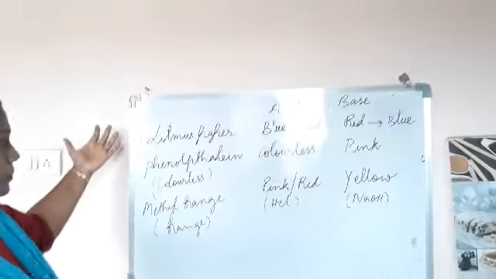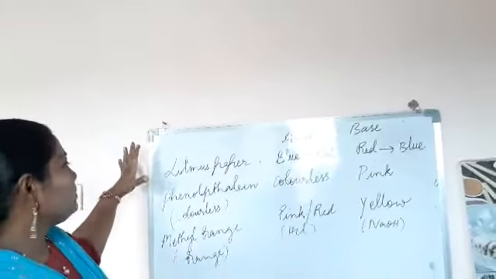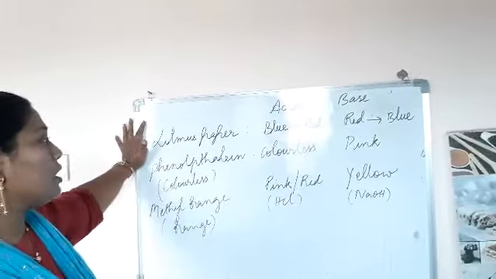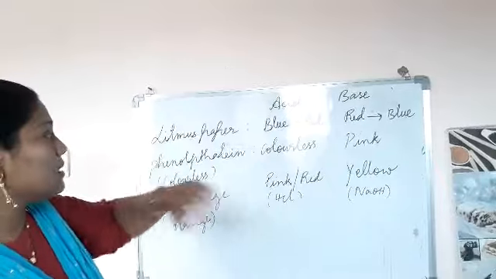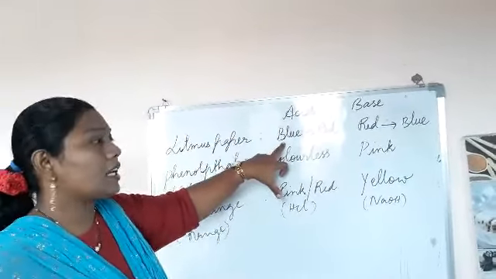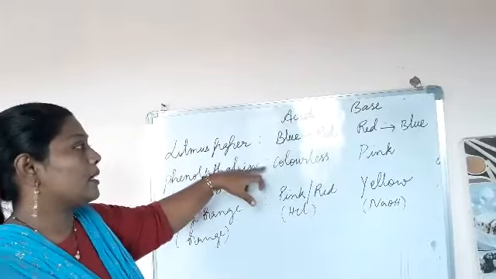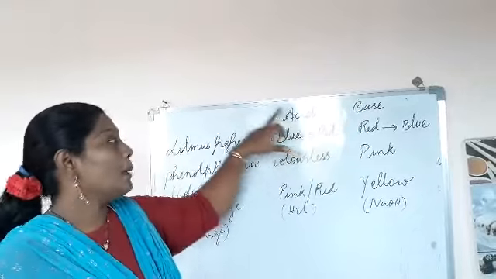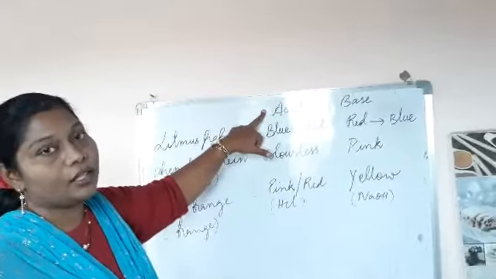Now see, the litmus paper which is used in the laboratory, how can it change colors? If you take an acid solution and dip a blue litmus paper into it, the blue litmus paper will turn red because of the acid present in the solution.